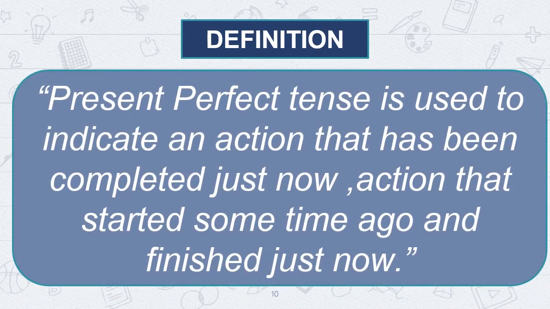Present perfect tense is used to indicate an action that has been completed just now, or action that has started some time ago and finished just now, means the action that has been finished or completed, which was started earlier.